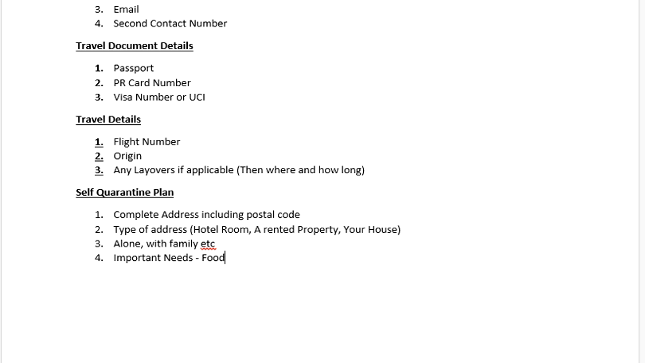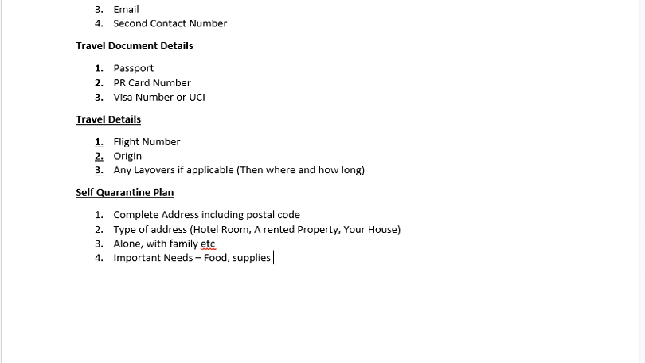Then the next is necessary supplies. Necessary supplies could be your medication, your personal cleaning needs, and all sorts of things that you need on a daily basis. So they will ask if you already have it arranged, or if not, how you are going to get it. That is very important.